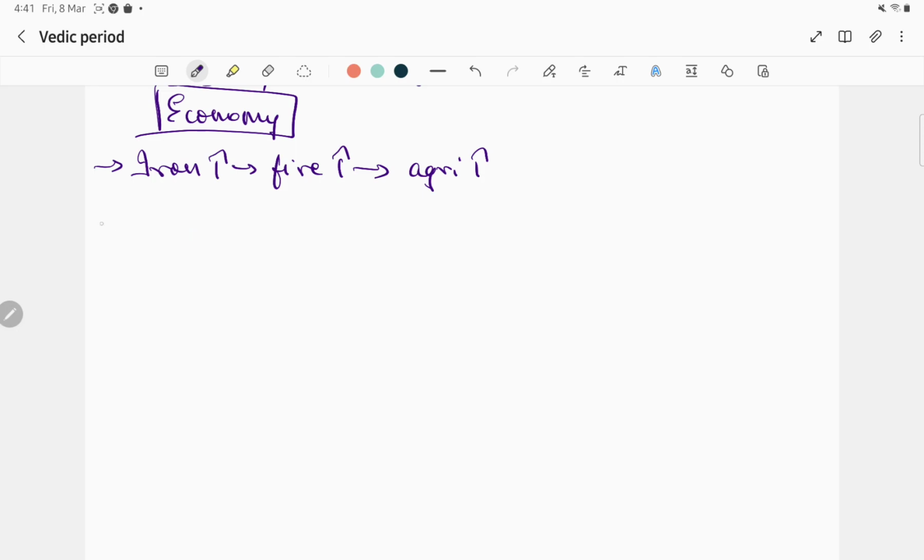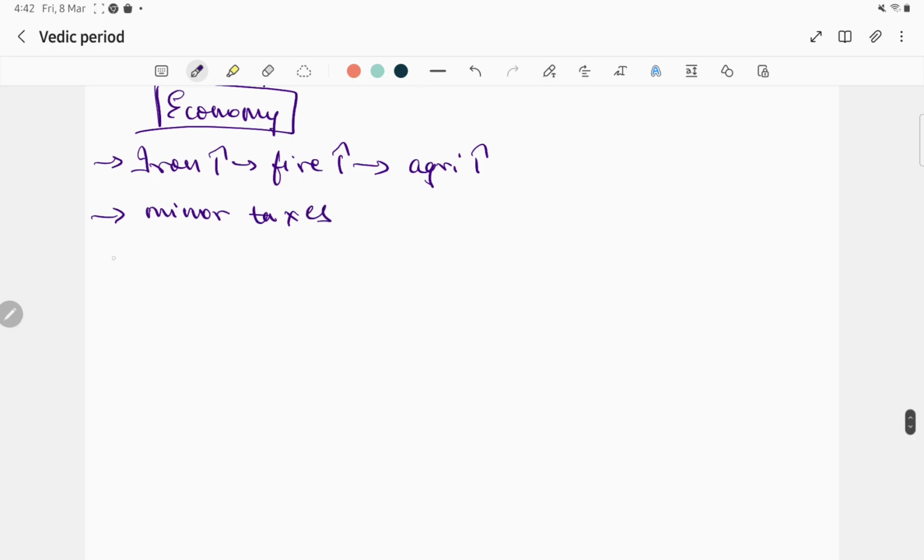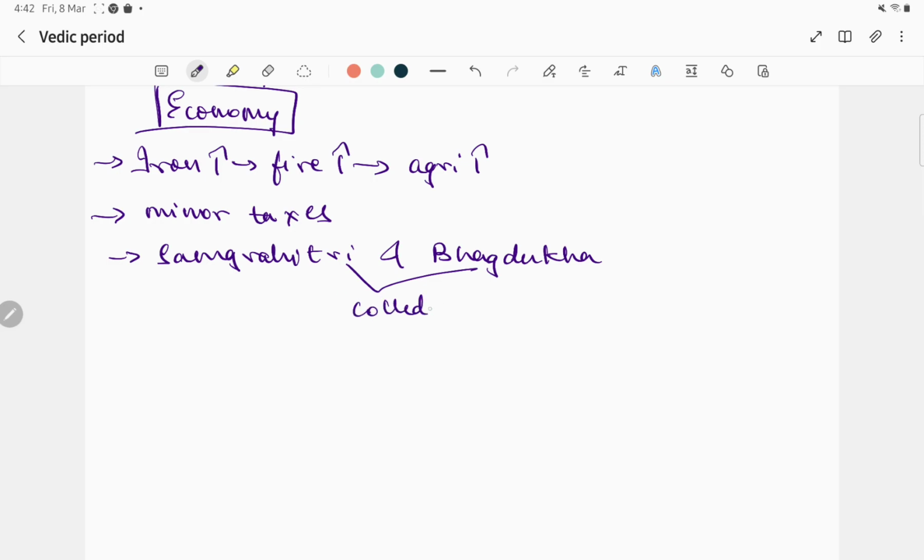Next, minor taxes we can see during this time. A few taxes were collected by Sangrahitri and Bhagadugha. These are the tax officers' names. So these two collected the taxes.